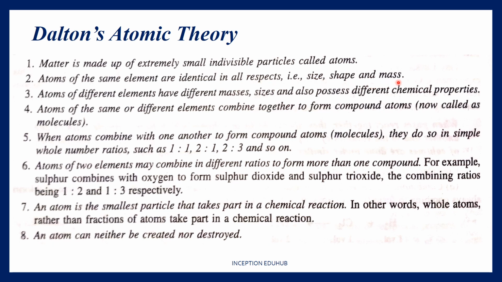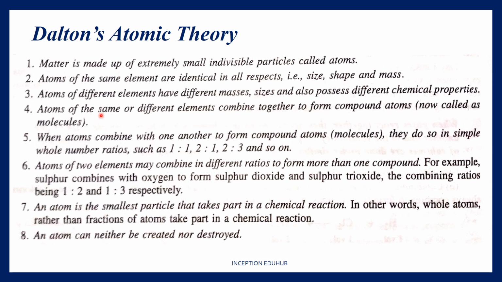For example, if I take a sample of any element, say iron, from one sample, and if I take a sample of iron from another block of iron, the atoms of iron are always going to be identical no matter wherever I take it. The source can be anything, but the element iron will have the same types of atoms in all respects. Shape, size, mass, chemical reactivity, everything is going to remain the same.